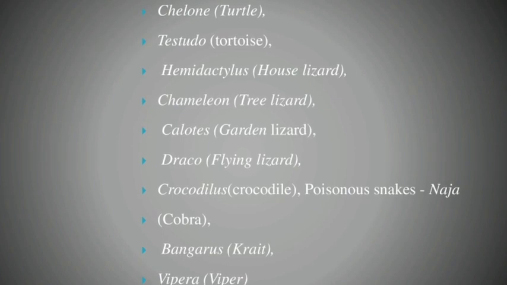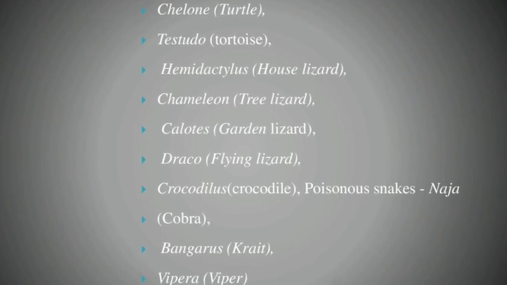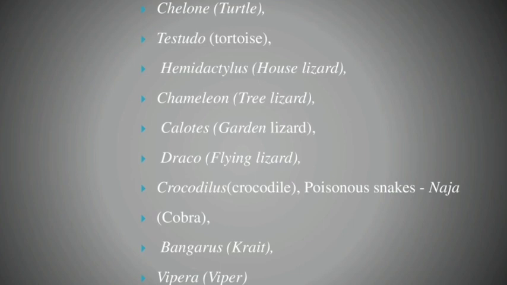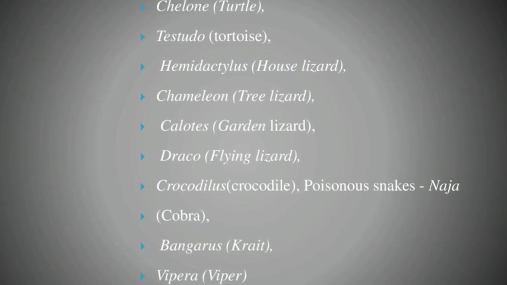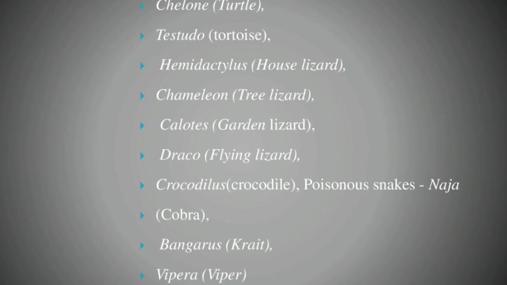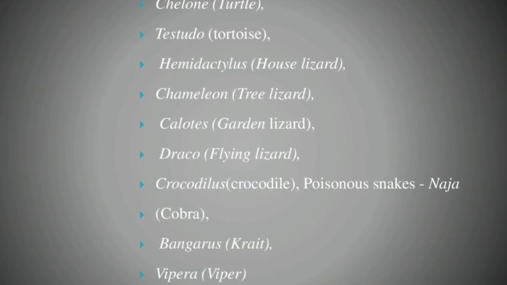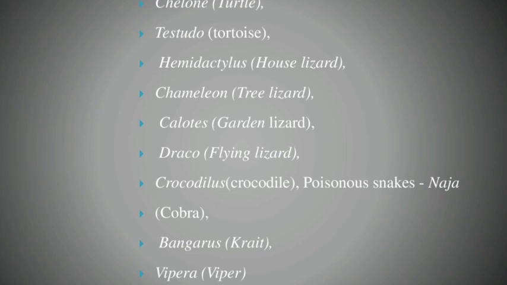Excretion is done by the metanephric kidneys. The waste is uricotelic. Urico means uric acid. This is always monoecious. Internal fertilization takes place. So this is oviparous.